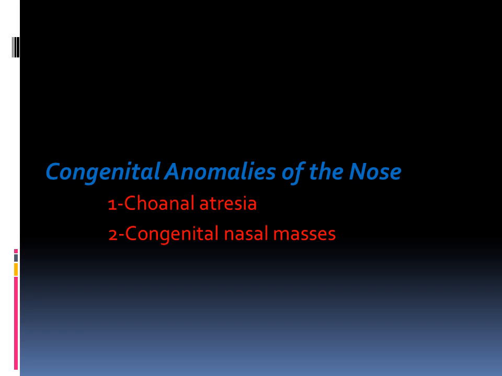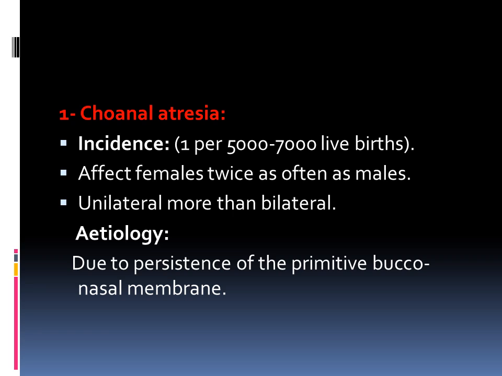About the congenital anomalies of the nose, we are going to discuss the choanal atresia and the congenital nasal masses. Choanal atresia incidence is about 1 per 5,000 to 7,000 live births. It affects females twice as often as males, and it is usually unilateral.